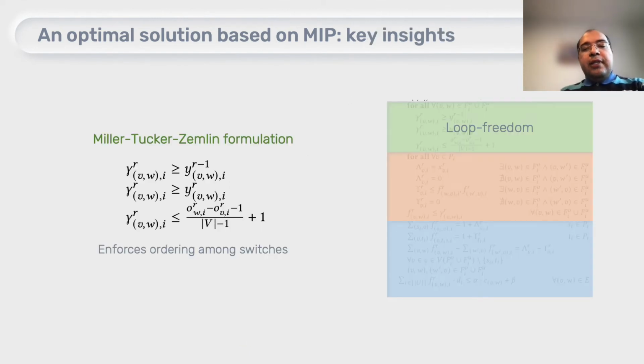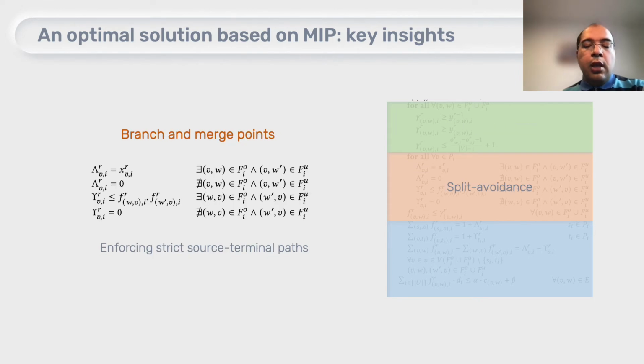To ensure the loop freedom, we use the Miller-Tucker-Zemlin formulation. This is a known formulation in other settings, which we used in our setting to enforce an ordering among switches, and with these orderings we can ensure that we never have loops anywhere in our networks when we are doing our updates.